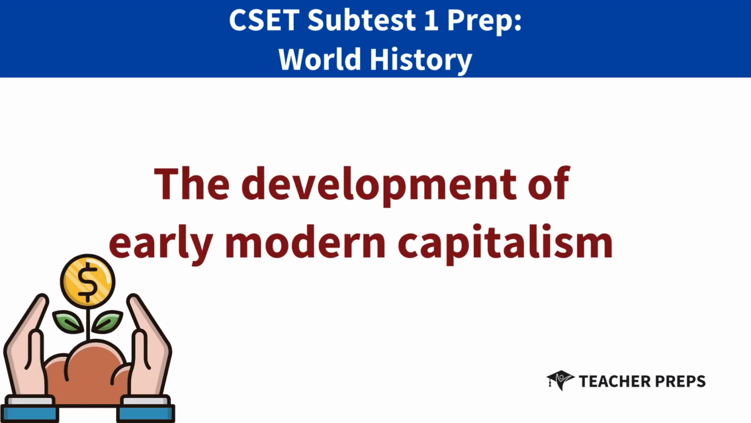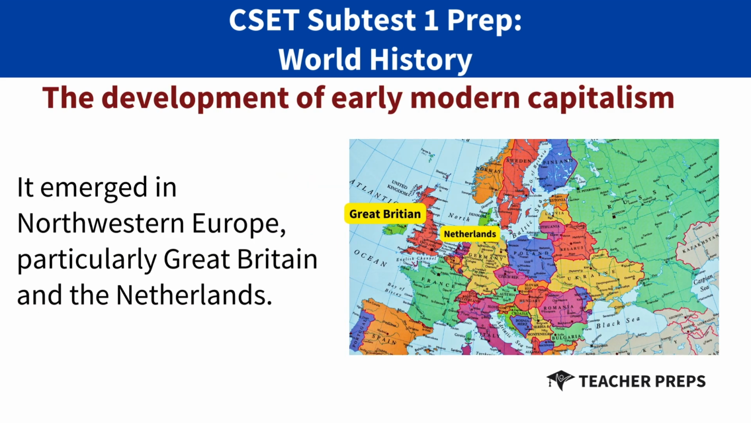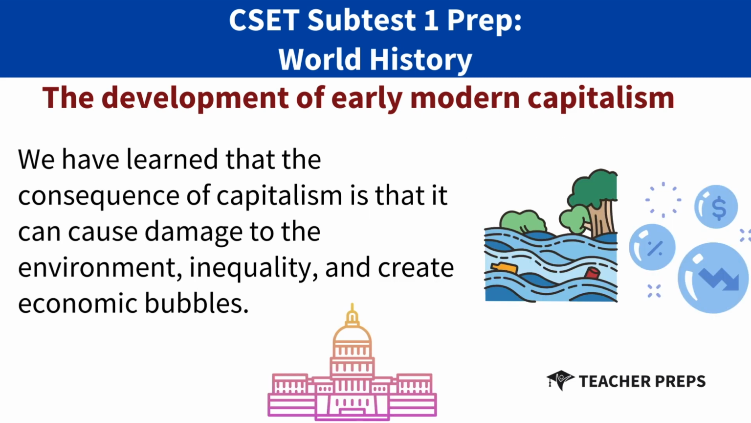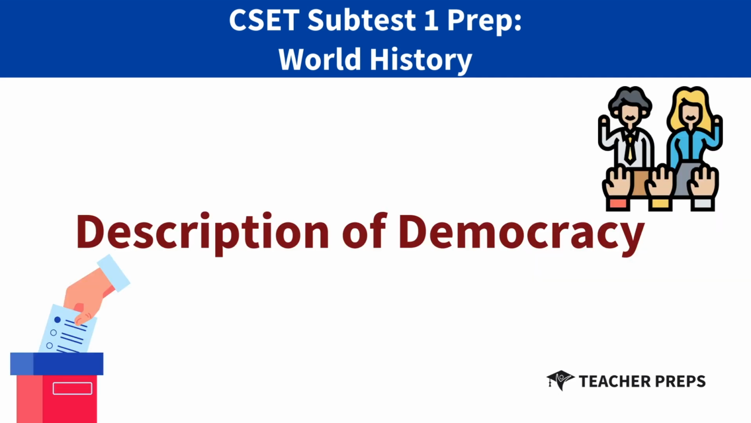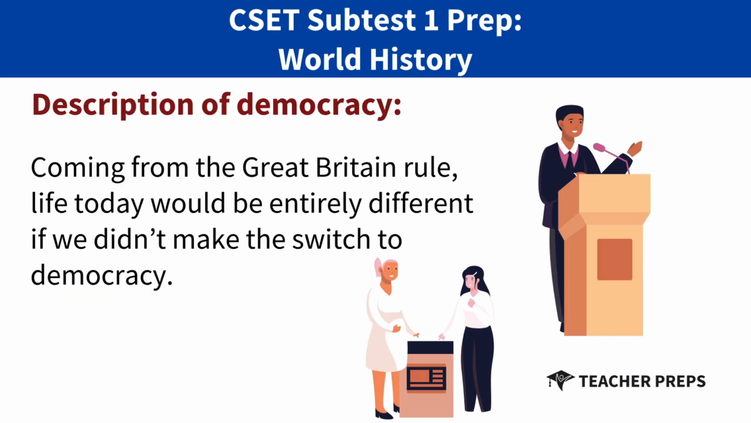Now let's move on to the development of early modern capitalism. It emerged in northwestern Europe, particularly Great Britain and the Netherlands. We have learned that the consequence of capitalism is that it can cause damage to the environment, inequalities, and great economic bubbles. Now, let's move on to the description of democracy.